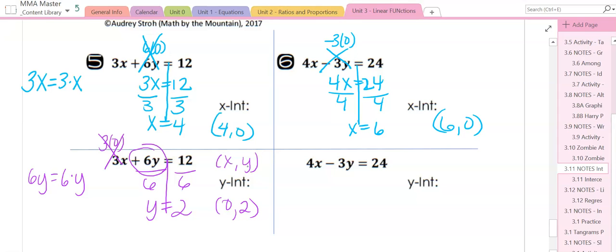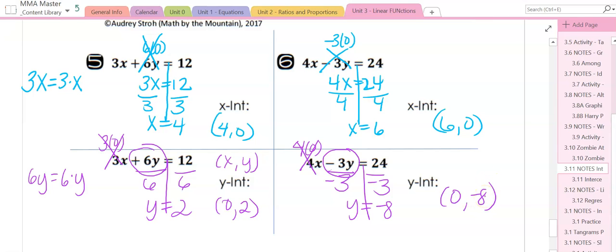And our last example on here is, again, we are solving for the y-intercept. So I need to get rid of the x. 4 times 0, because I'm going to plug in the 0. Okay, I'm plugging in the 0, so it's a little bit different of a get rid of that we're used to. When the negative 3 and the y are right next to each other, they're multiplying. So to get rid of multiply, we divide. And don't forget that negative, guys. That's y equals negative 8. So your point is 0 comma negative 8. And that is finding intercepts from the 4 different forms.